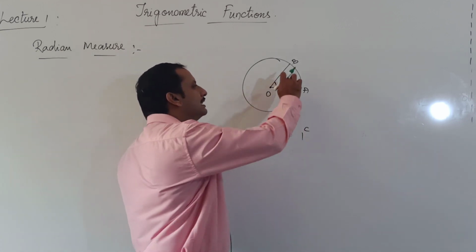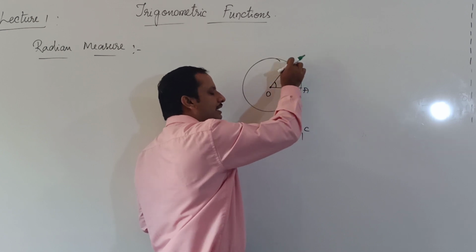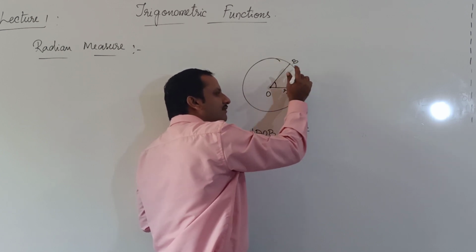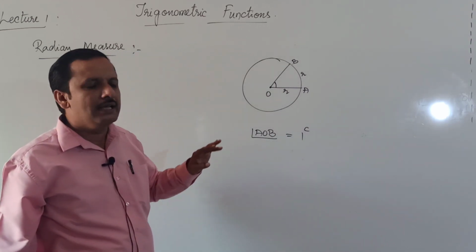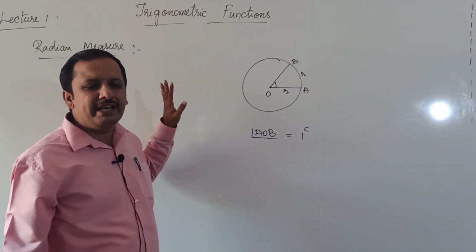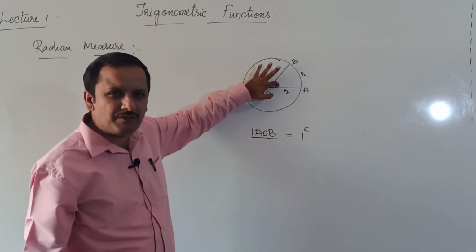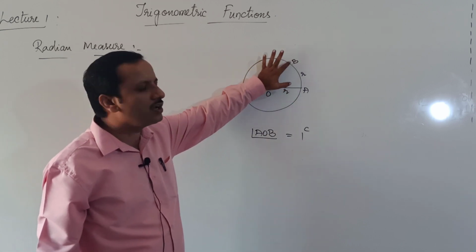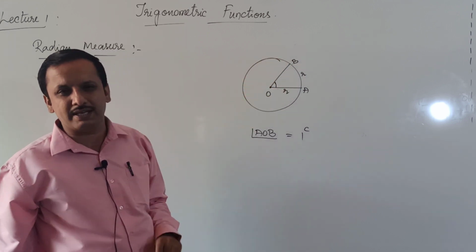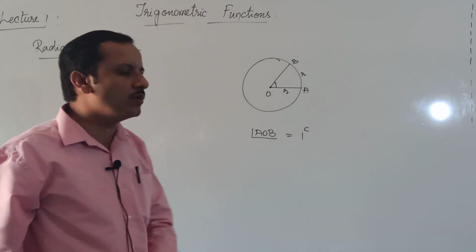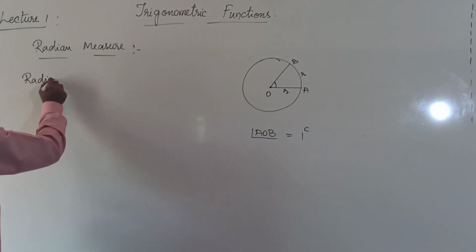If this length AB, arc length AB, this arc, has a length equal to the radius of the circle, then 1 radian is defined as the angle subtended at the center of a circle by an arc of a circle whose length is equal to the radius of the circle. This is an important definition, could be asked for 1 mark in the exam.